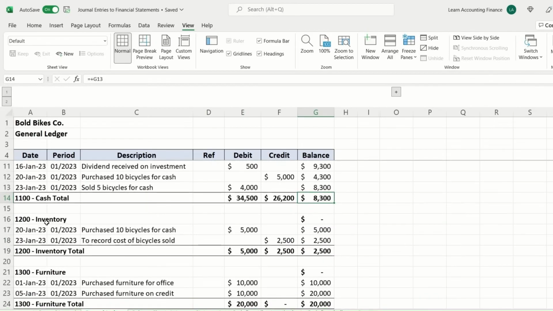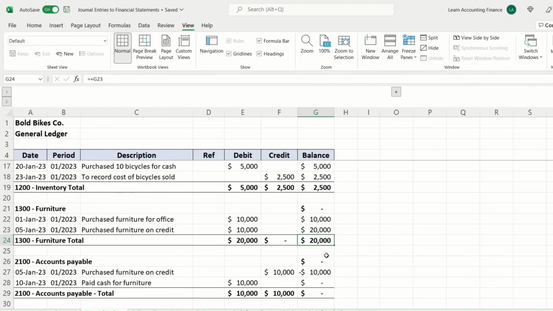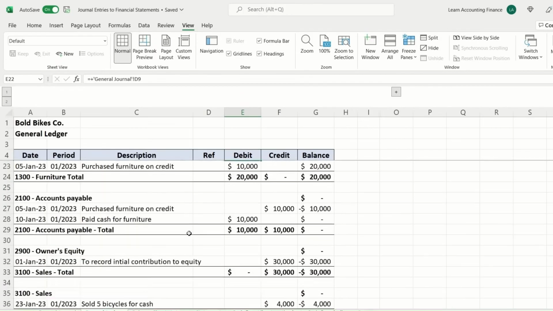The same for inventory. It started with nothing, but then $5,000 worth of inventory was added. Half of that was sold. So you have now the balance of $2,500 at the end of the month. Furniture was purchased twice, $10,000. We have $20,000 balance. You can always see in a journal ledger what amounts were debited and what amounts were credited. The same for accounts payable. We started, there was a balance, but it was already paid off during the month. So the closing balance is zero.